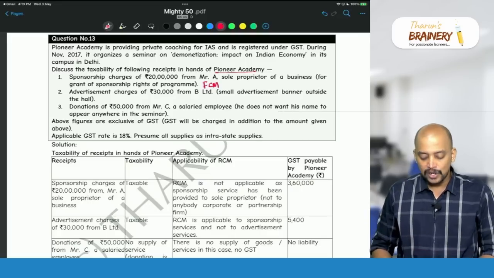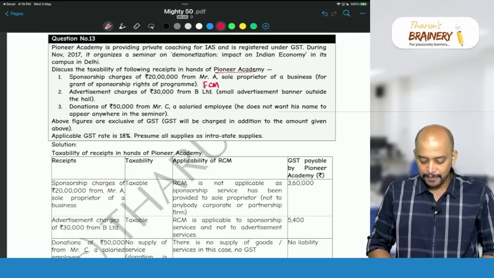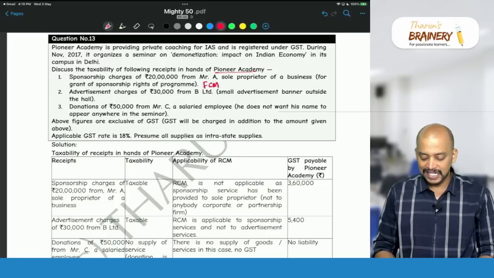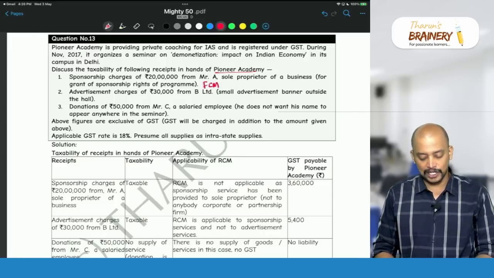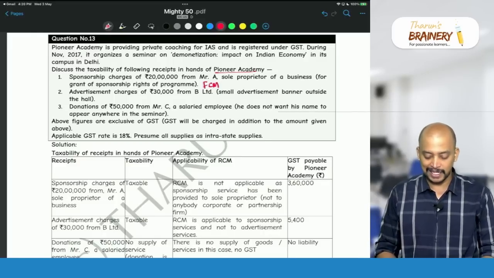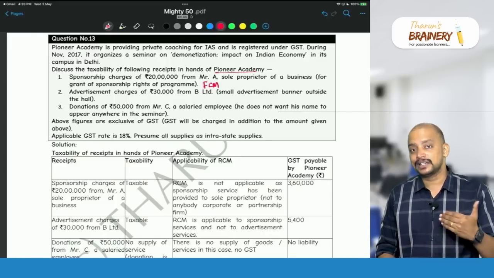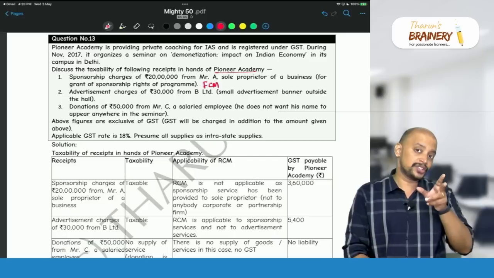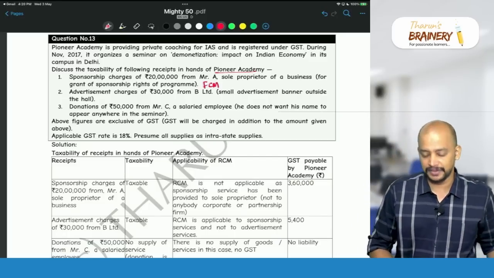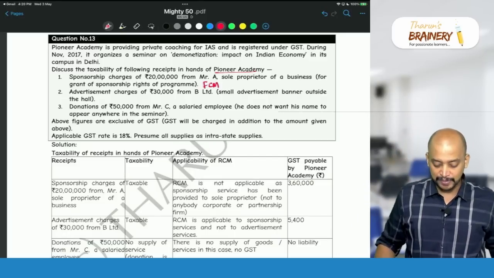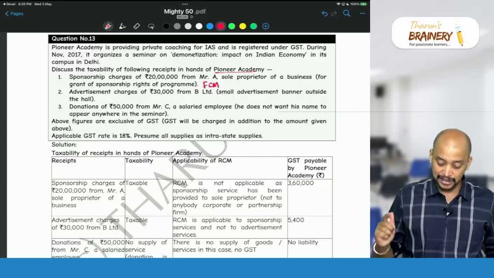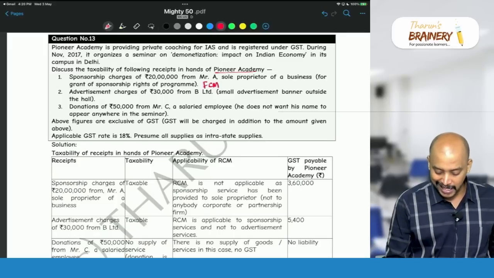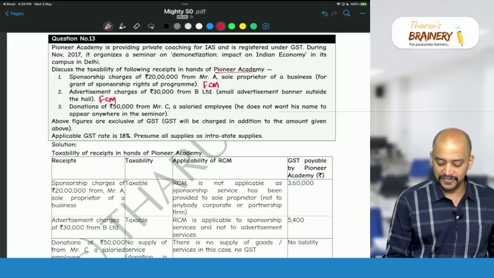Advertisement charges of 30,000 rupees from B Limited, a small advertisement banner outside the hall. So now in this case what will be taken? Advertisement charges is not sponsorship service. See, sponsorship is different from advertisement services. So the first one is sponsorship, but the second one is advertisement charges. This is not sponsorship. So that's why again it will be taxable under FCM.